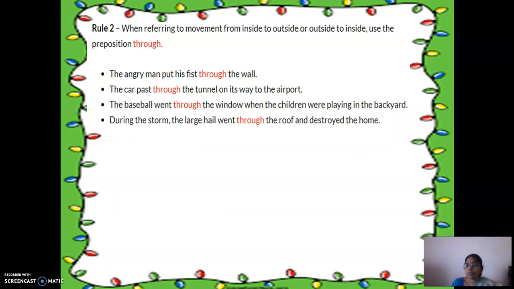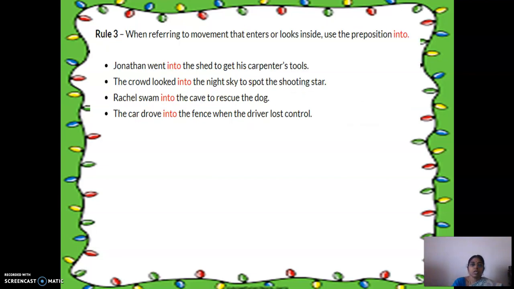When referring to movement from inside to outside, we use the preposition through. The angry man put his fist through the wall. The car passed through the tunnel on its way to the airport. The baseball went through the window when the children were playing in the backyard. During the storm, the large hail went through the roof and destroyed the home. So all these are examples for through.